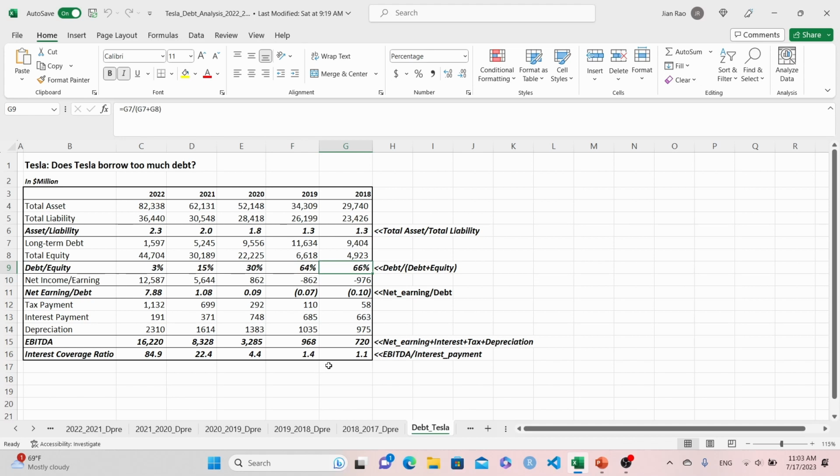So what does this really mean? This tells me that back in 2018, when we looked at its company financials, we might have had concerns that Tesla carried too much debt back then. But now in 2022, the company has very strong financial strength and has no issues paying off its long-term debt. So at the end of 2022, Tesla does not seem to carry too much debt at all.